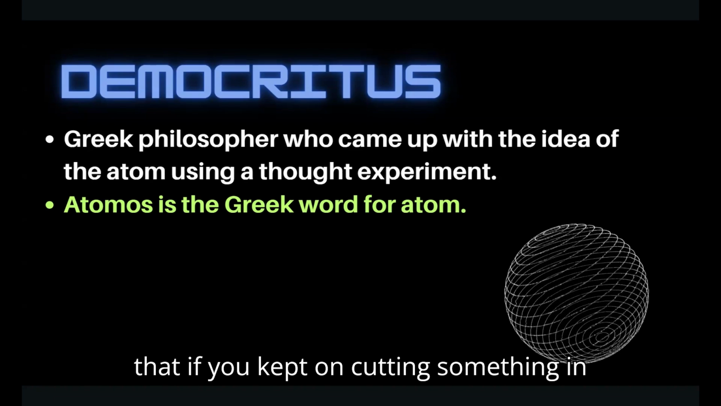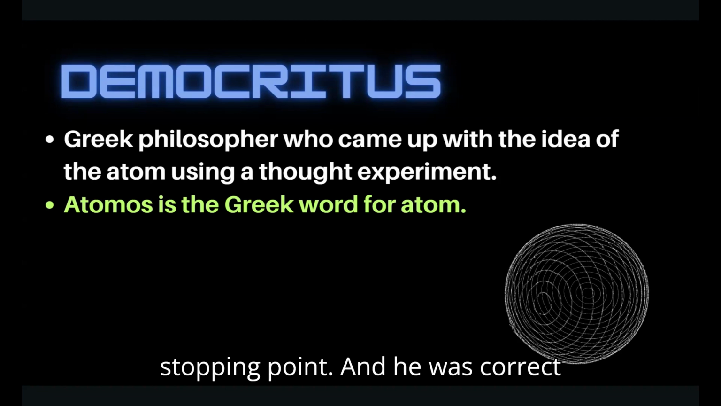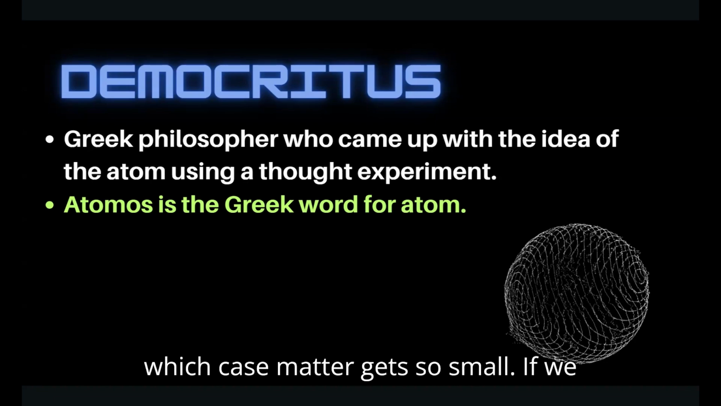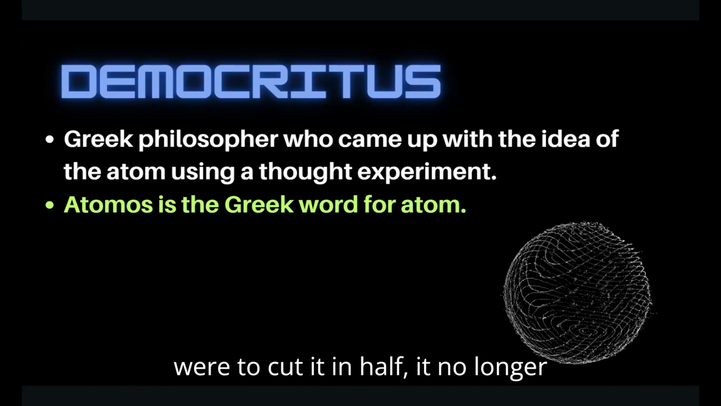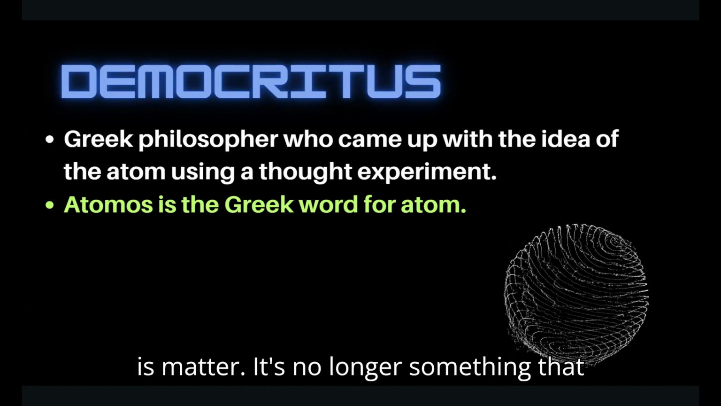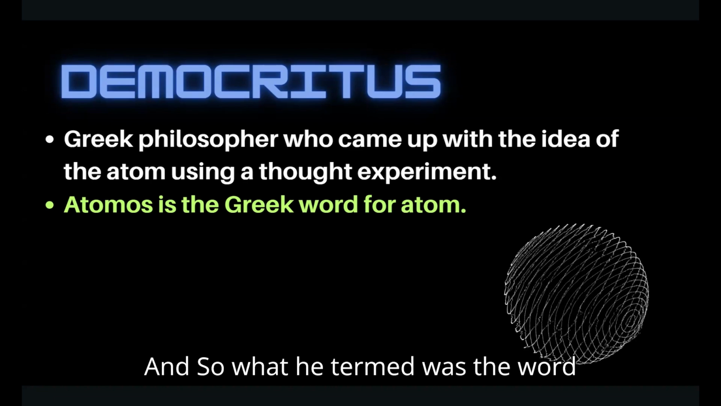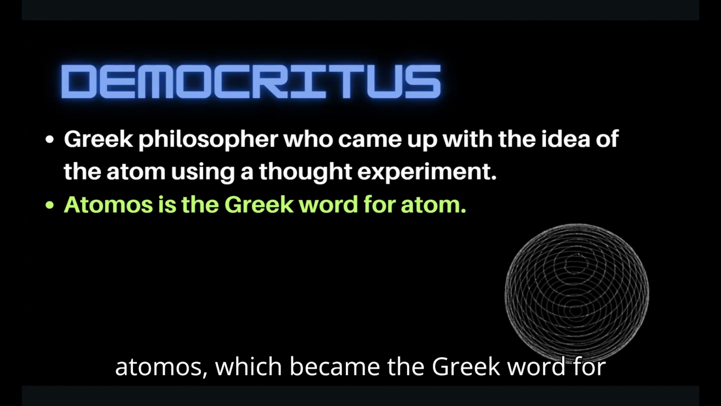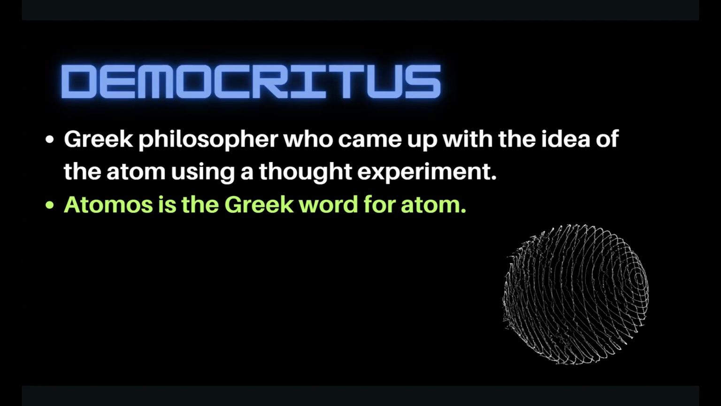So he thought that if you kept on cutting something in half, eventually there is going to be a stopping point. And he was correct that there is a point at which matter gets so small that if we were to cut it in half, it no longer is matter. It's no longer something that we can really recognize. And so what he termed was the word atomos, which became the Greek word for atom, which is what we use today.